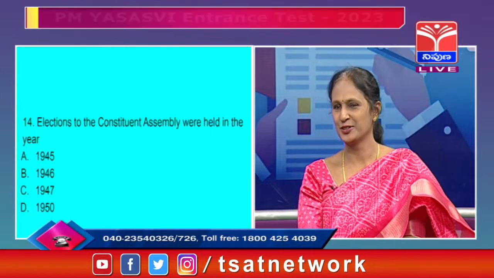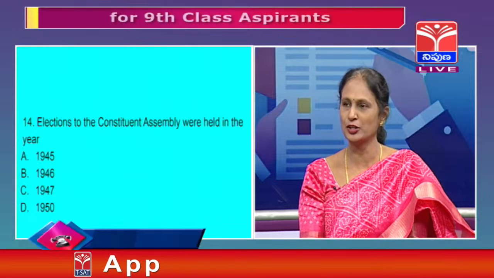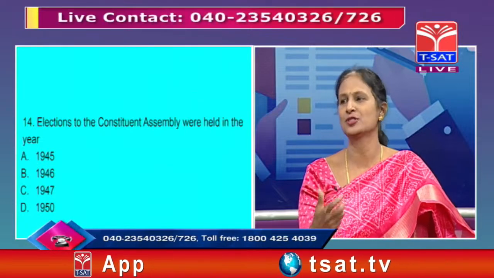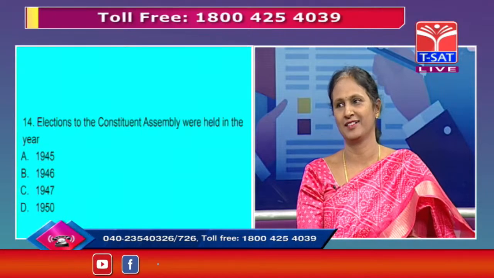In 1947 we got freedom, but before that the Constituent Assembly was set up and they started preparing the Constitution. And 1950 is the year when India became a Republic.